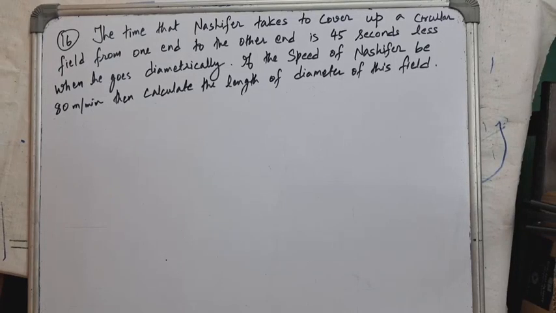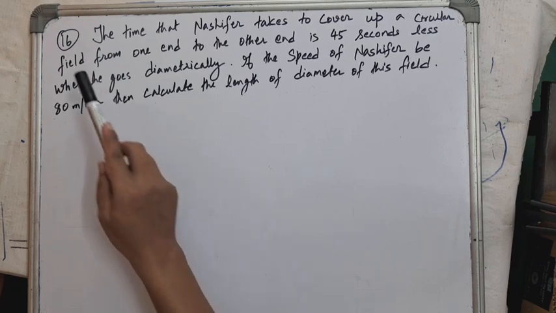Hello students, we are doing chapter 16, Circumference of Circle from the class 9 book of the West Bengal Board of Secondary Education, and we have completed till question number 15 in our previous video. So today we'll start right from question number 16.